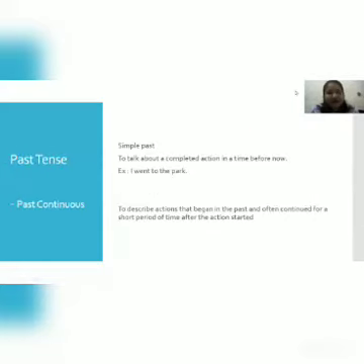Next we have past tense. The first is simple past. Simple past is to talk about a complete action in a time before now. For example, I went to the park. Past continuous. Past continuous is to describe actions that began in the past and often continued for a short time after the action started.